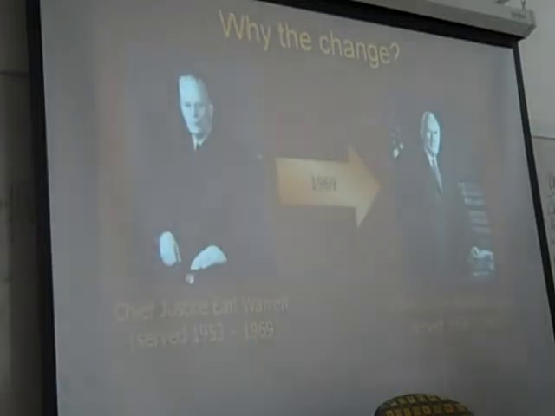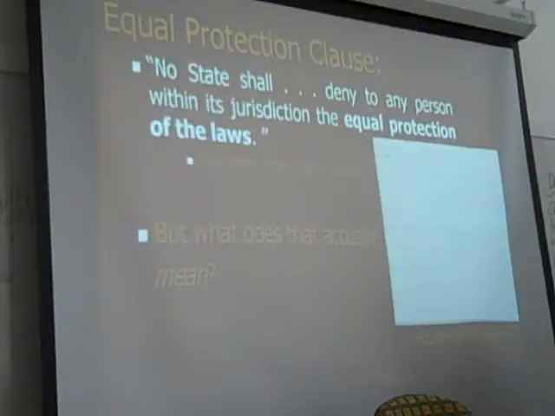And at the same time, the court itself has become more conservative. Earl Warren, the liberal Republican from California, who Mr. Dunbar mentioned on Tuesday, was the one who really made Brown what it was and many of these other decisions. He leaves in 1969. He's replaced by the much more conservative Chief Justice Warren Burger. And that's another reason why the court is less willing to move forward with integration in the way that the Warren court was.